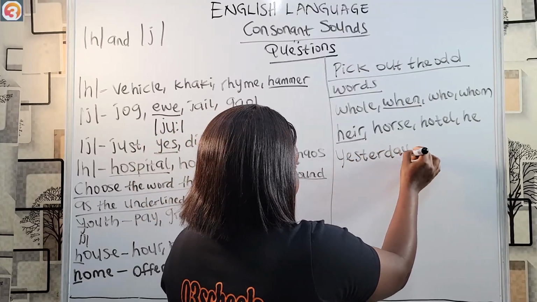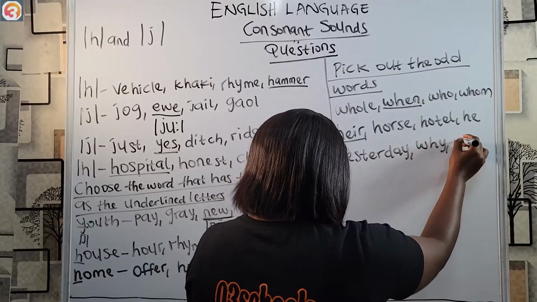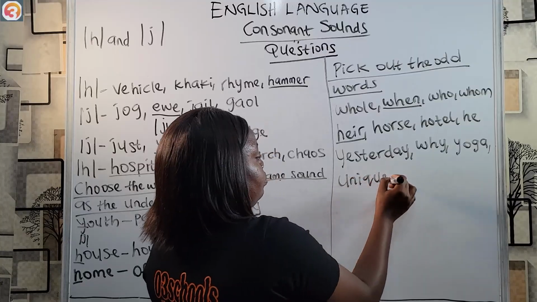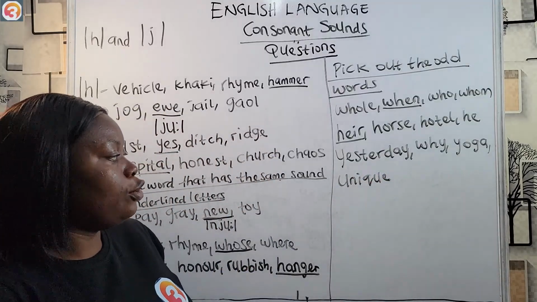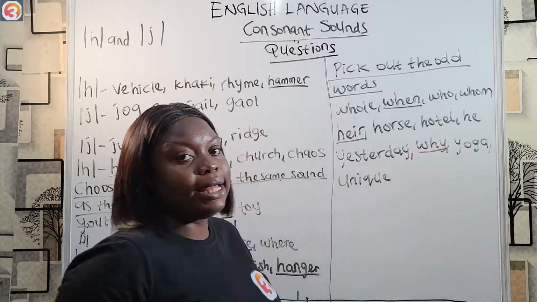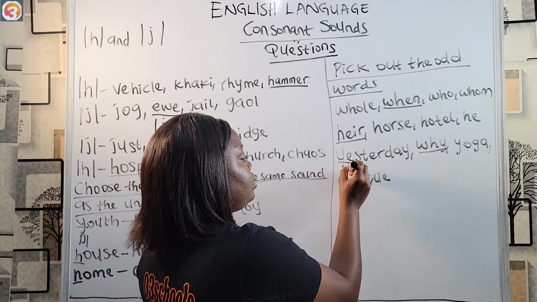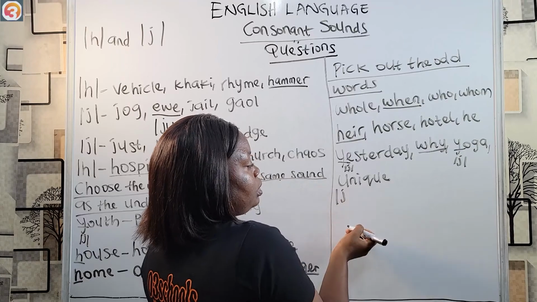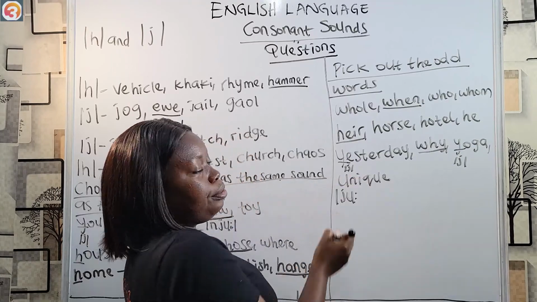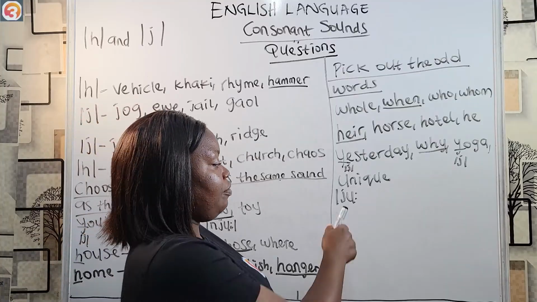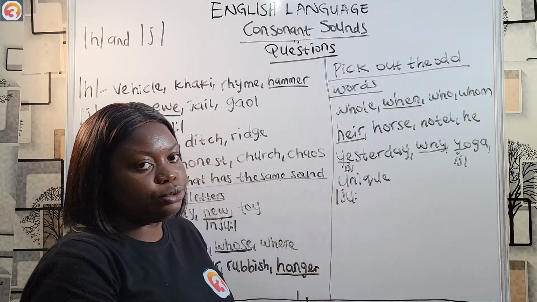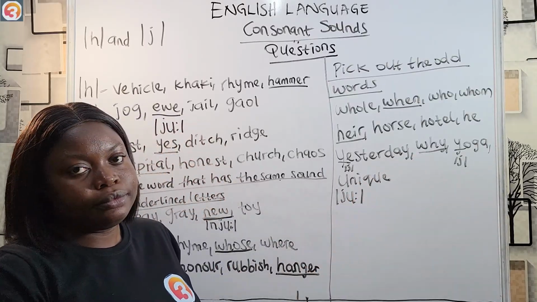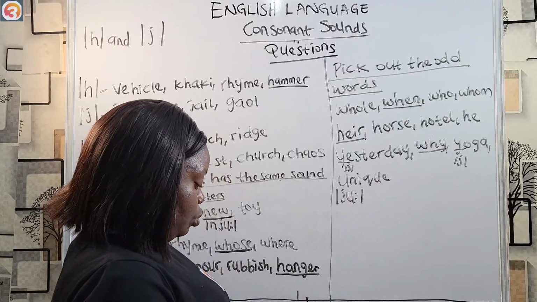We have yesterday, why, yoga, unique. Yesterday, why, yoga, unique. Here we have why as the answer. Why? Because the yesterday here contains this ye sound. Yoga also contains the ye sound. Unique also contains it because this is the long oo sound. We have it here before the oo sound. So these three words contain the ye, but it's absent in why. It's absent in why, so why becomes the odd word out there.